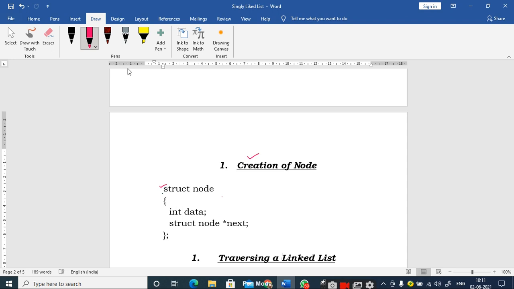Another point is that, by the definition of structures, a structure is a combination of different data types. Here I can have the float data type, here an integer data type, and here a pointer of struct node. Whenever you want to combine different data elements, it is better to go for the concept of structures.